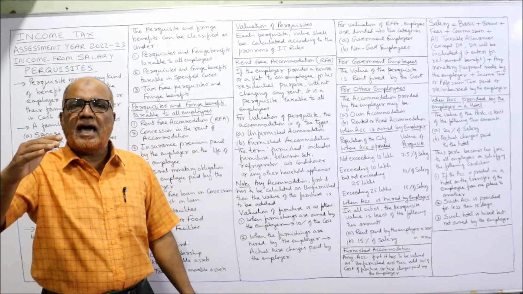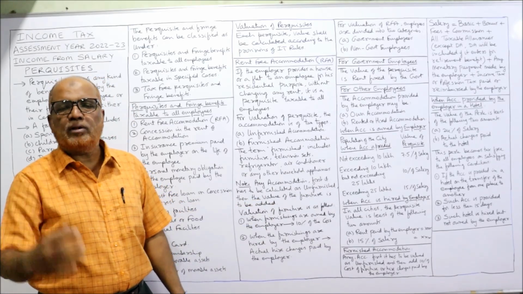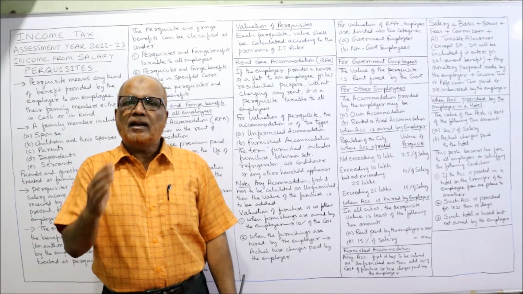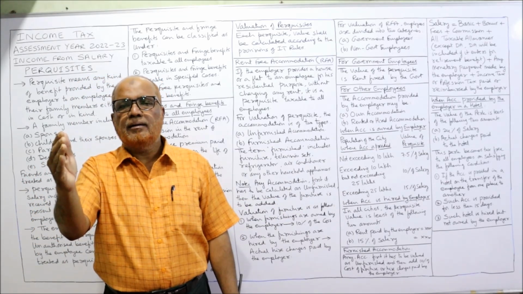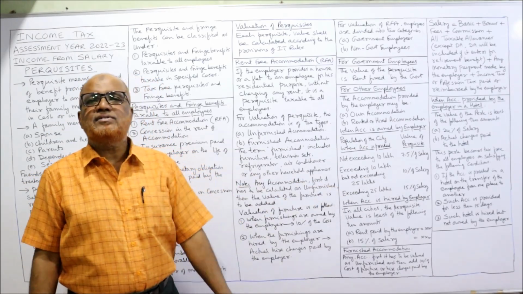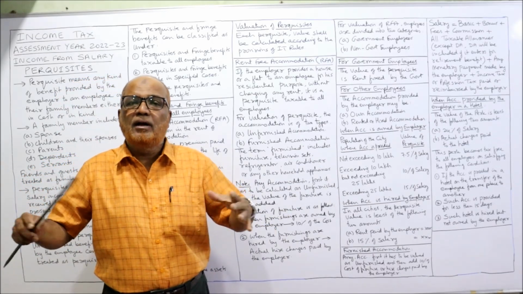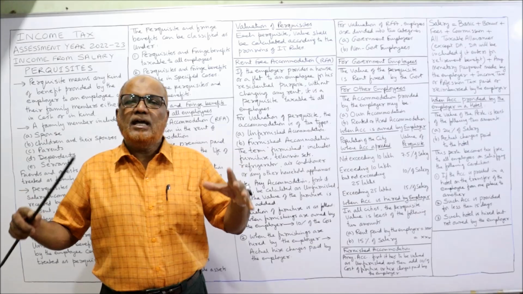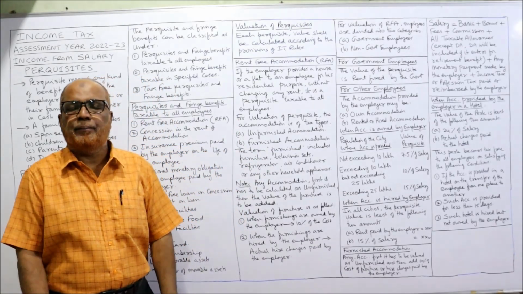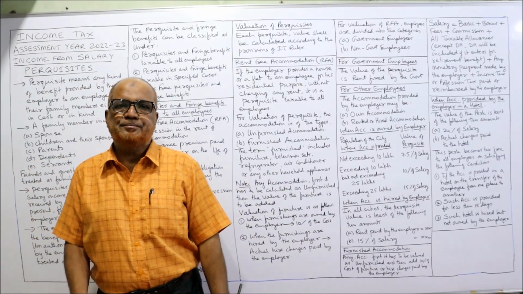If the population is exceeding 10 lakh, or 10 lakh or more, but not exceeding 25 lakh, then 10% of salary is the value of the perquisite. Exceeding 25 lakh, if it's a big city, metropolitan city, in that case the population is more than 25 lakh people, then 15% of salary is the value of the perquisite.